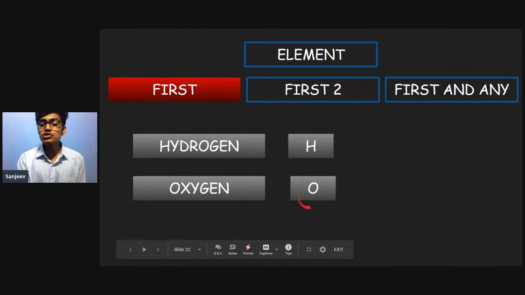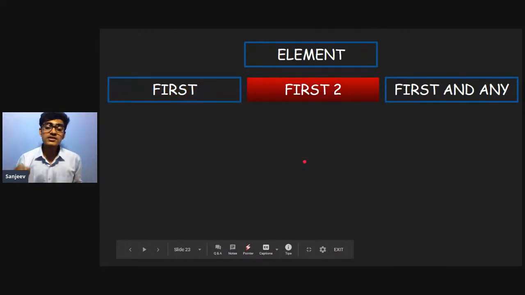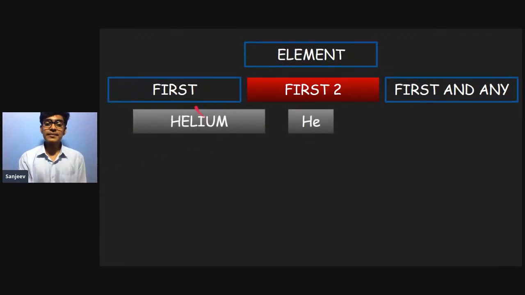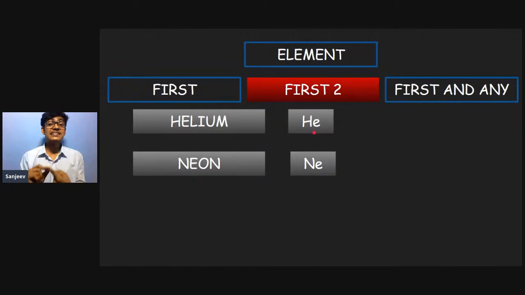So O was used for the symbol of oxygen. But what was the second method which was used? The first and second letters of the element's name were used for the symbol. Now what do I mean by that? For helium, the first two letters were used for writing the symbol. Neon, as I discussed, has Ne as its symbol.